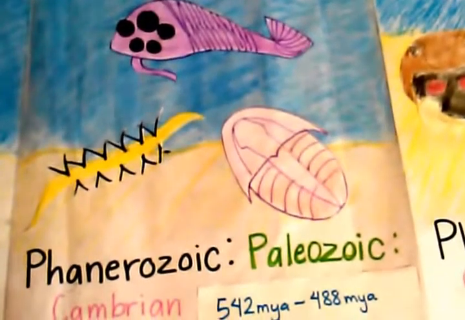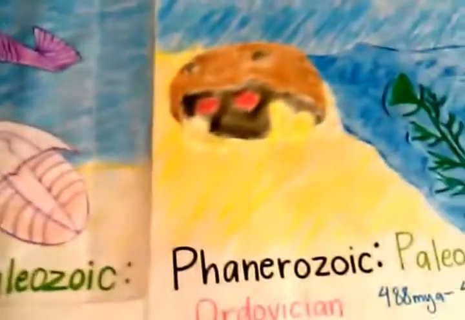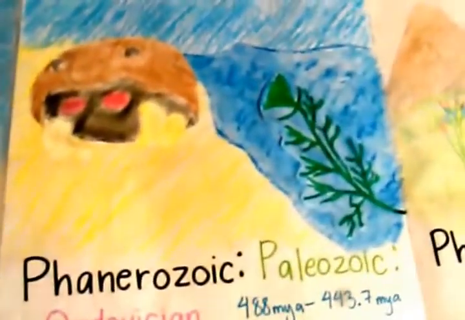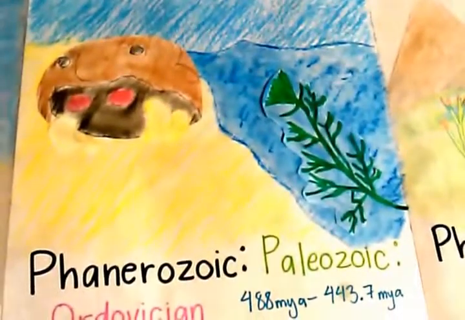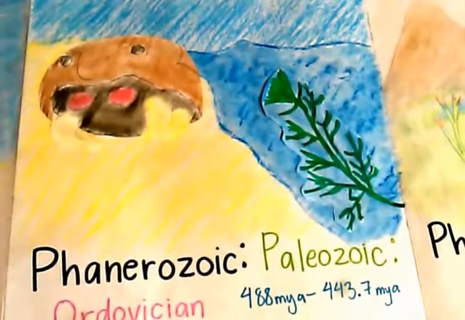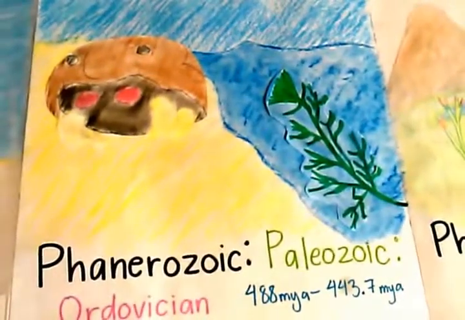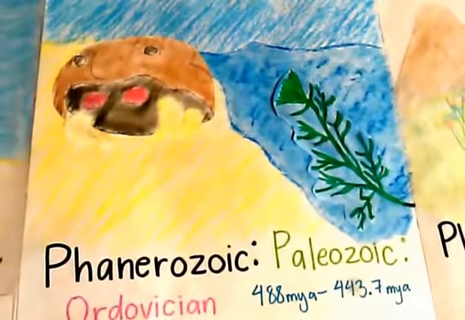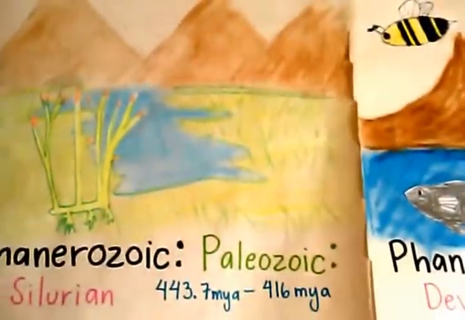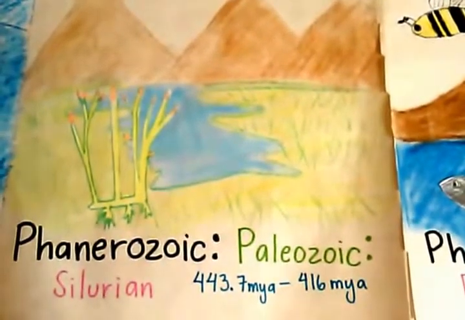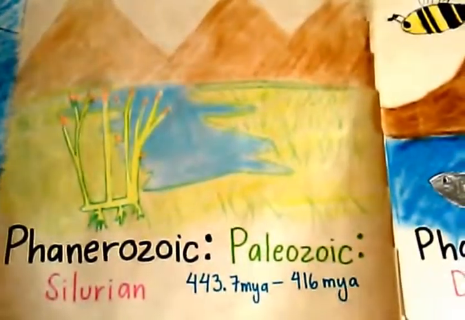54 million years later marked the start of the Ordovician period, when land was colonized by fungi, plants, and animals, about 488 million years ago. The Silurian period started 443.7 million years ago, showing diversification of early vascular plants.